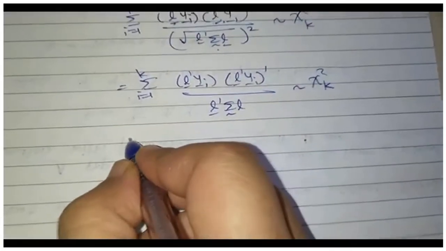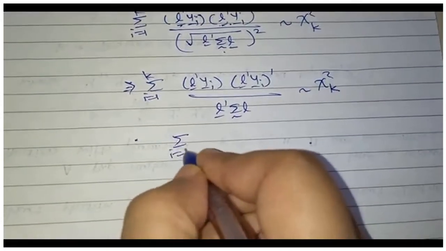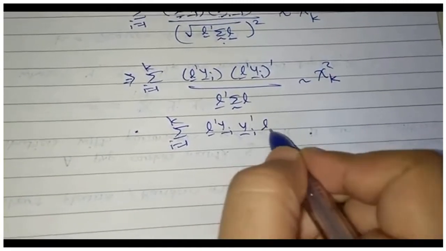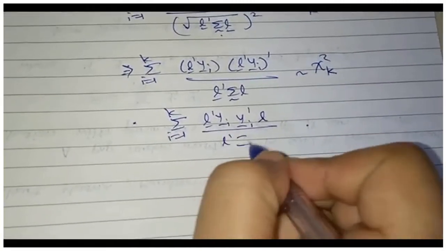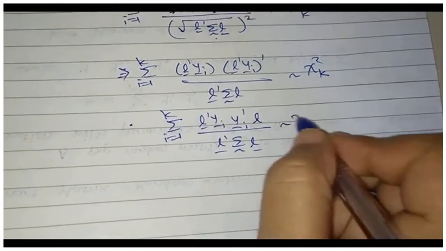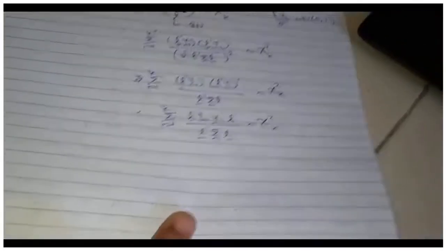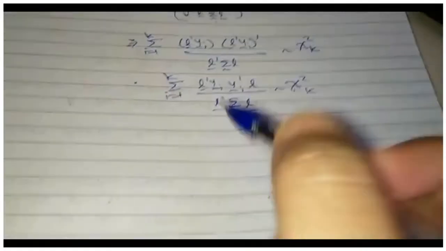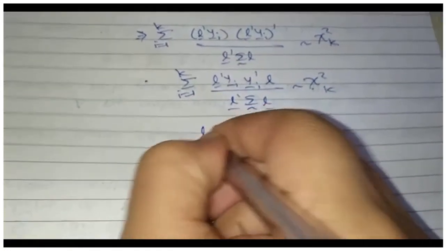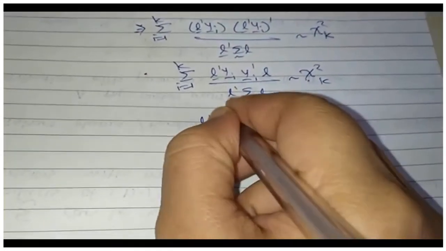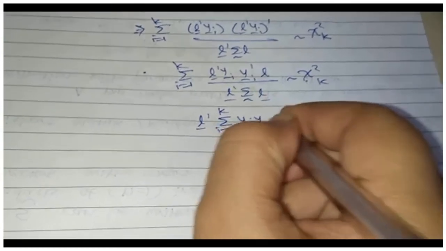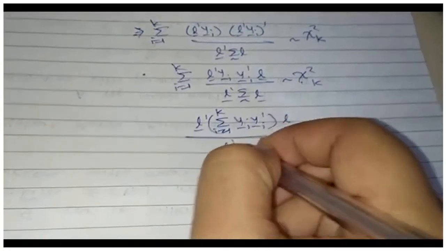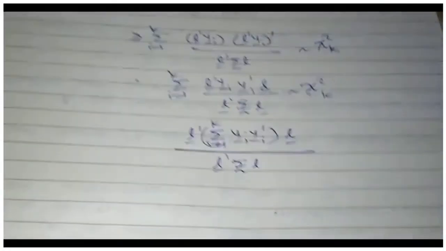This now becomes summation i going from 1 to k, L prime yi, this becomes yi prime L, upon L prime sigma L, follows chi square k. We know that L and sigma are constants, so they are free from i. So I can write this as L prime, sum i going from 1 to k yi prime, L upon L prime sigma L. The sum can be taken in.